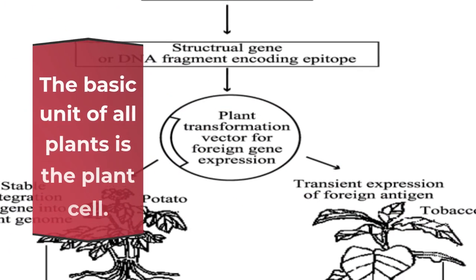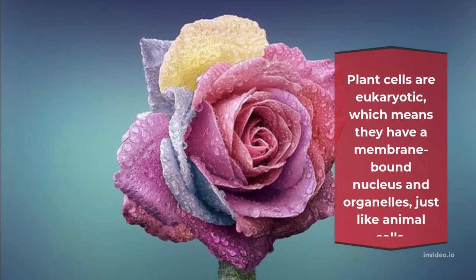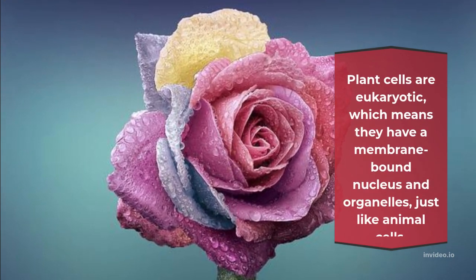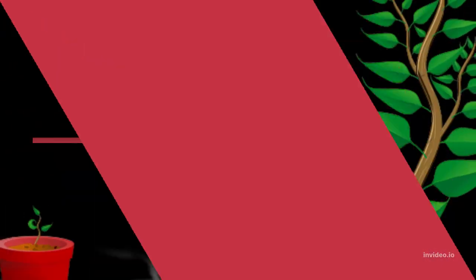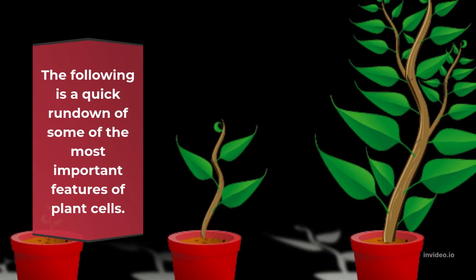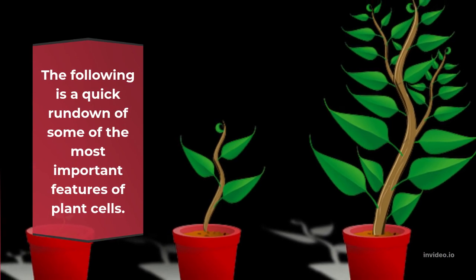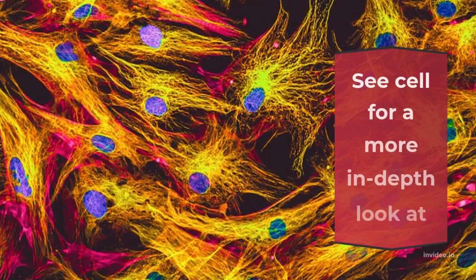The basic unit of all plants is the plant cell. Plant cells are eukaryotic, which means they have a membrane-bound nucleus and organelles, just like animal cells. The following is a quick rundown of some of the most important features of plant cells. See cell for a more in-depth look at cells.